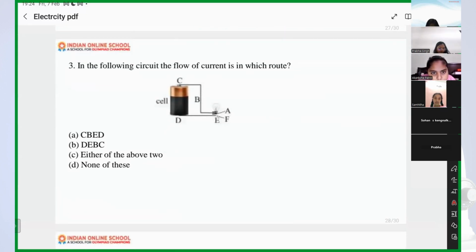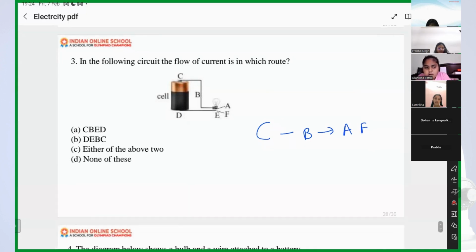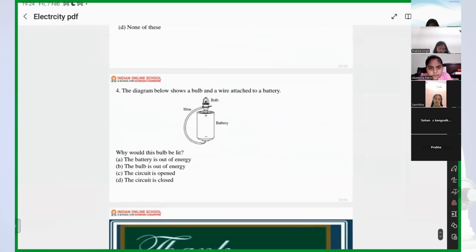Now third, the flow of current. Will the current flow from D to C, C to B, B to A, A to F, or none of these? Okay, A to F. Yes. Okay, fine. And this is the last one.